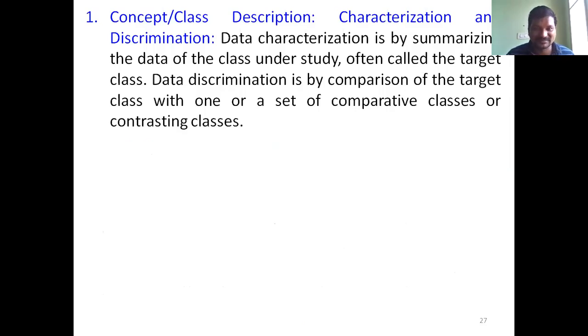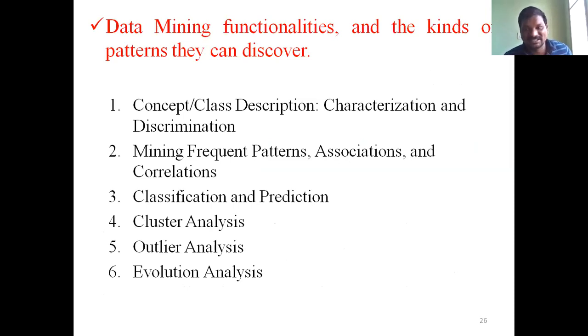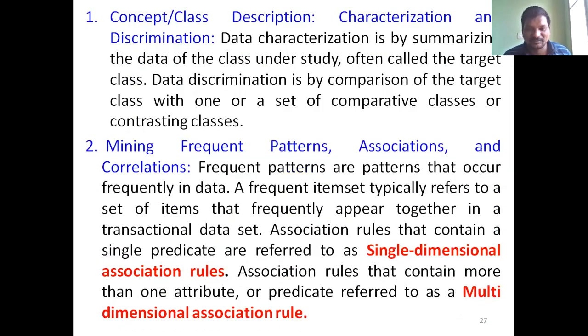So these are the concepts: data mining functionalities and the kinds of patterns you can discover. Characterization and discrimination: characterization means summarization of data, and discrimination means comparison of the target class with all other classes. Then mining frequent patterns, association and correlation. Correlation is a statistical measure used to identify the relationship between different items in data.